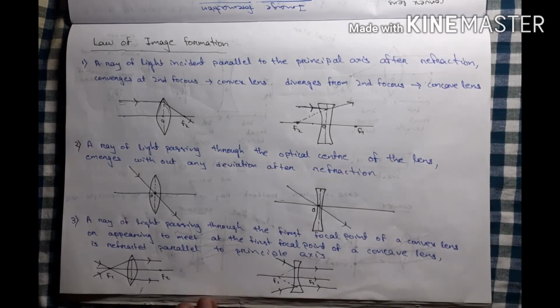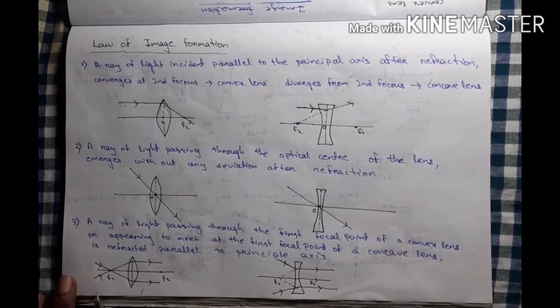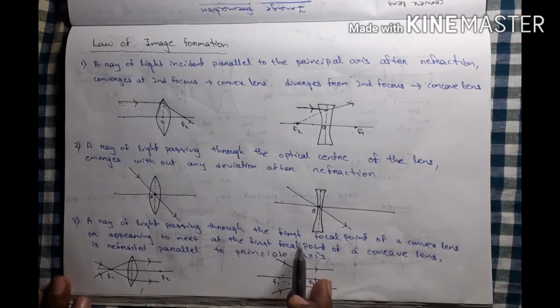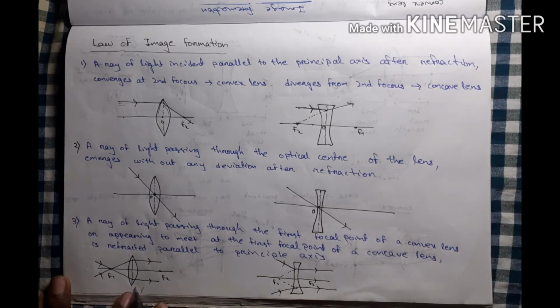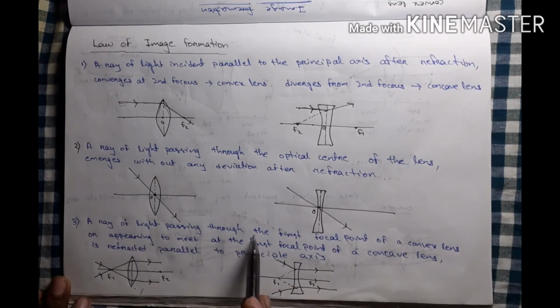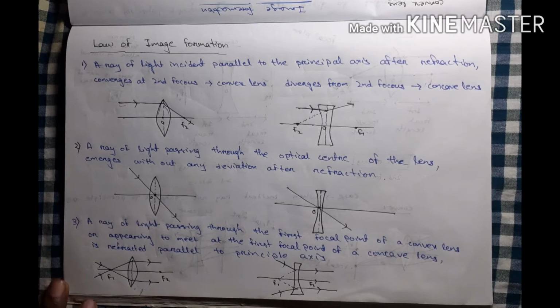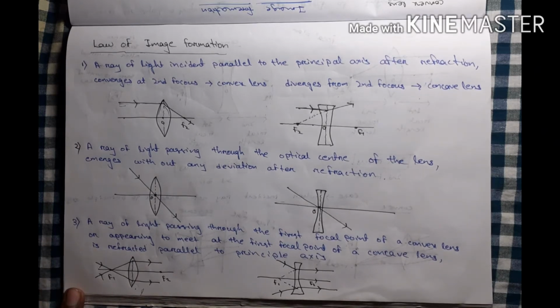Okay, then the third law: a ray of light passing through the first focal point of the convex lens. What will happen there?